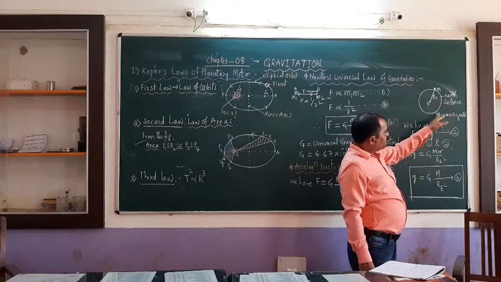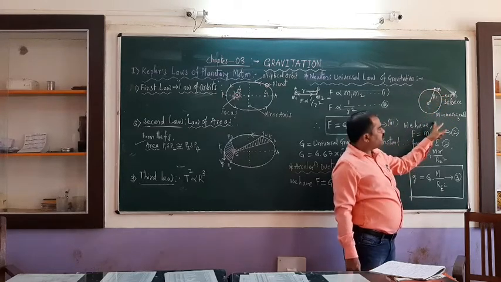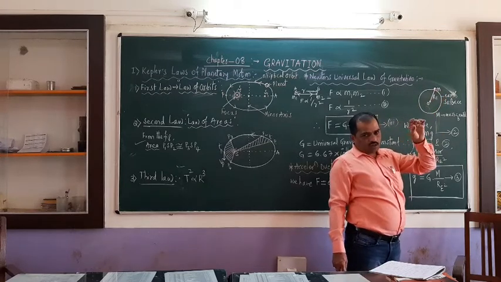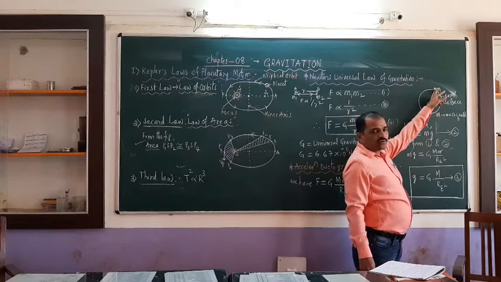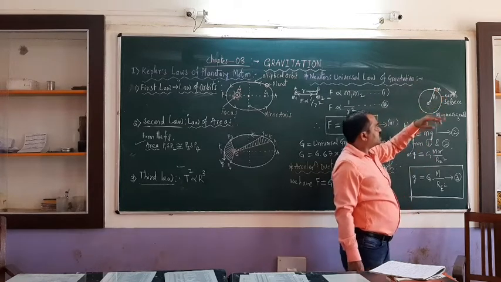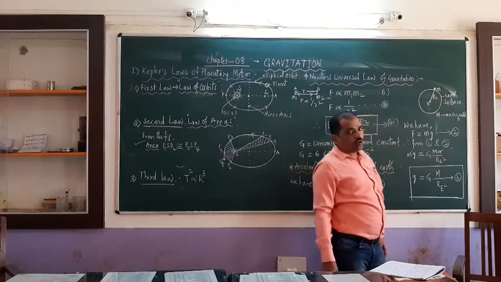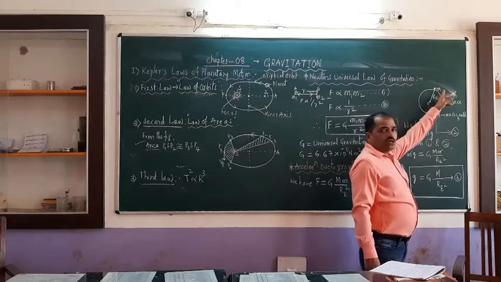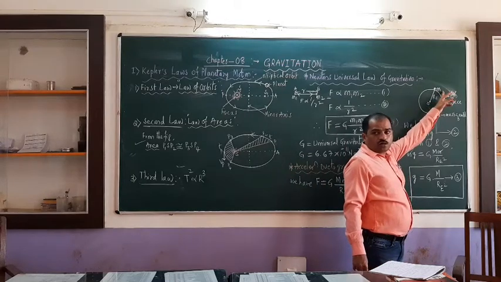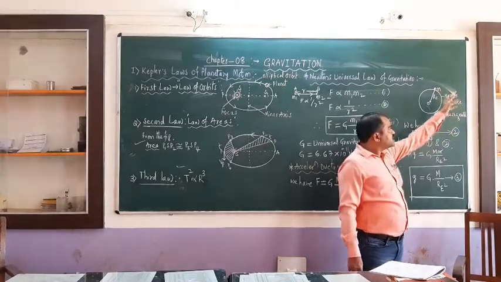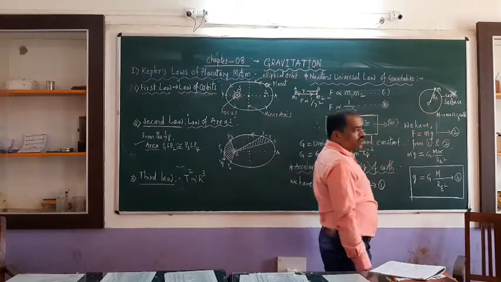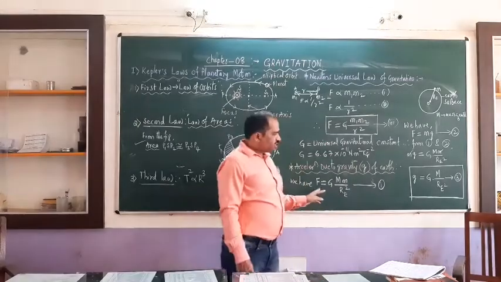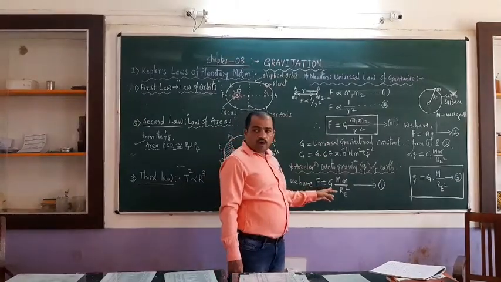Then let capital M be the mass of the whole earth. And I have placed a small object, let us consider a ball, on the surface of the earth. Let small m be the mass of that ball. Now, what is the acceleration due to gravity experienced by the ball placed on the surface of the earth? This we can calculate by considering Newton's universal law of gravitation.